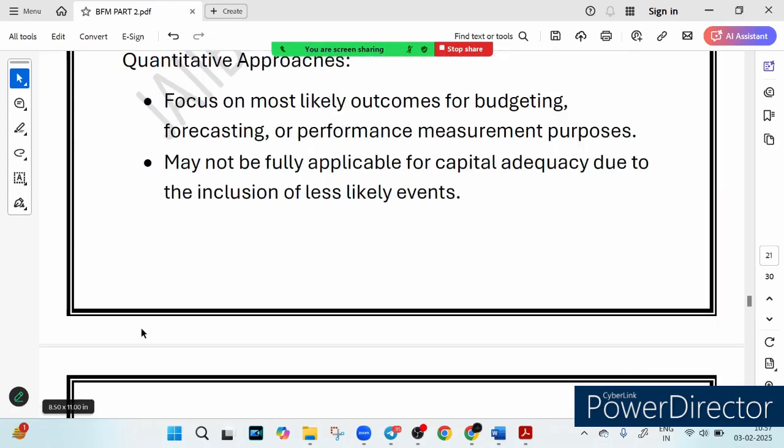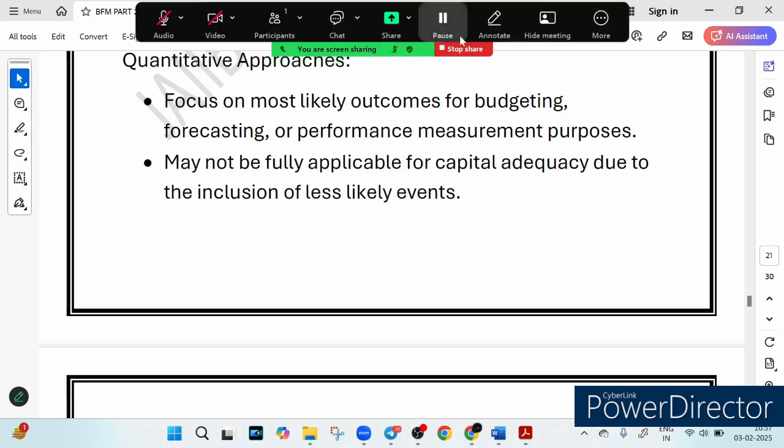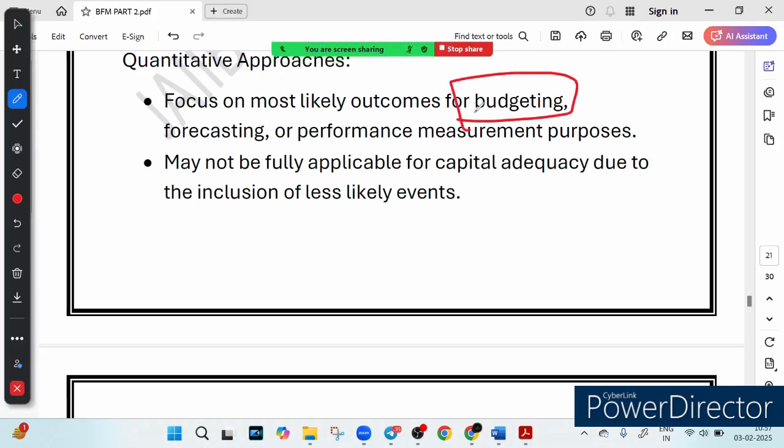So friends, you know that banks love data and statistics to predict likely outcomes for budgeting. That means how much profit will we make next year. Forecasting means will interest rate go up. Performance tracking means how is our loan portfolio doing. But numbers only predict normal situations. What about unexpected crisis? Obviously, a bank is exposed to crisis.